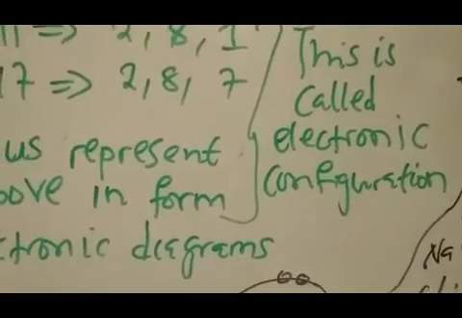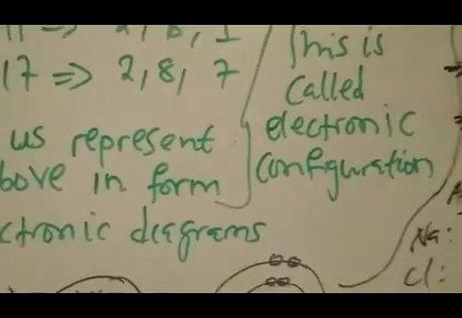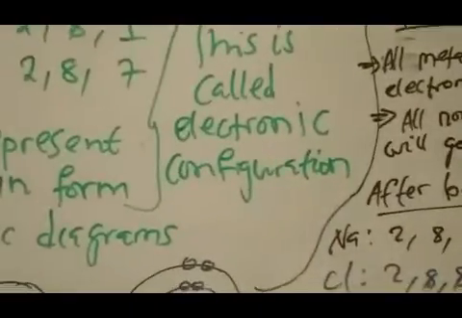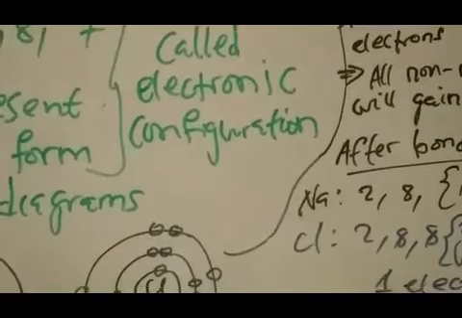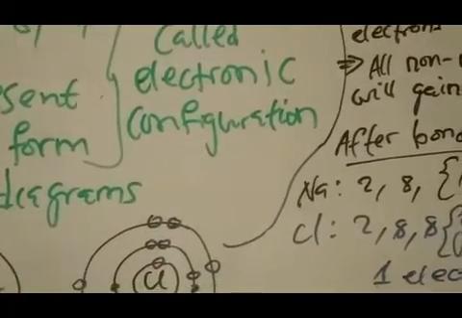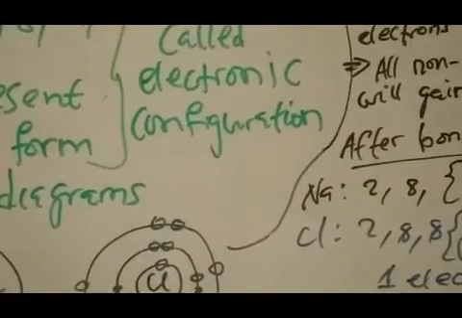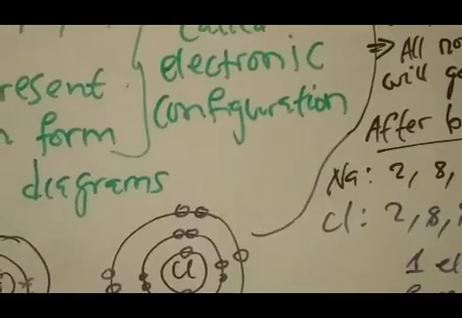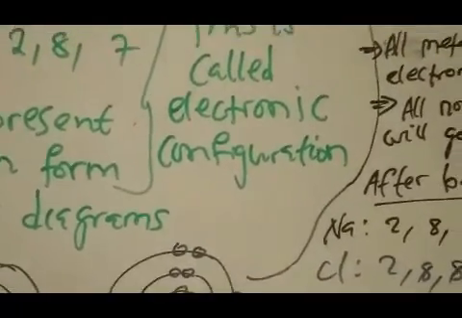Therefore chlorine will have 2,8,8. You can see from the right hand side that I've also done the electronic configuration for chlorine and for sodium. After they form a compound, the individual ions have gained or lost an electron, depending on who is losing and who is gaining.